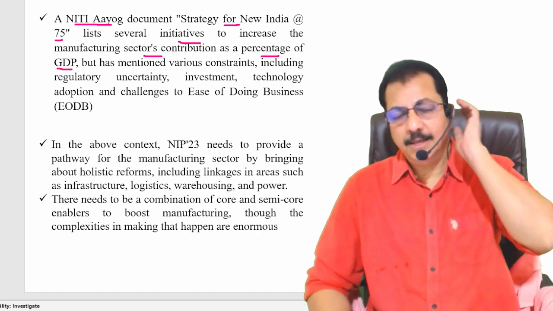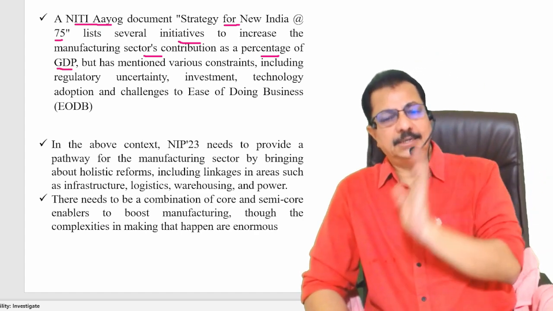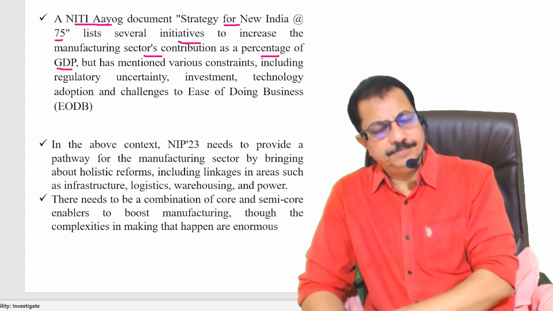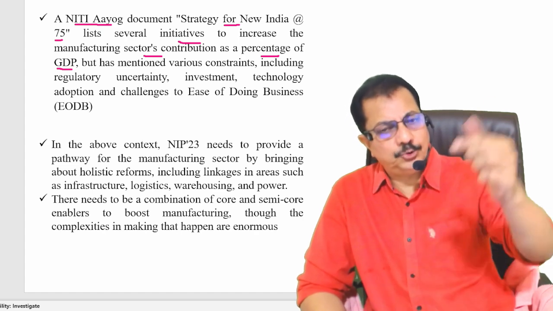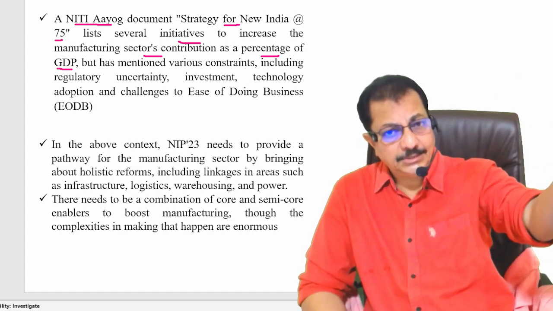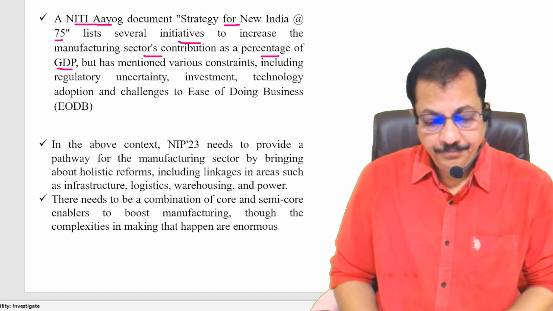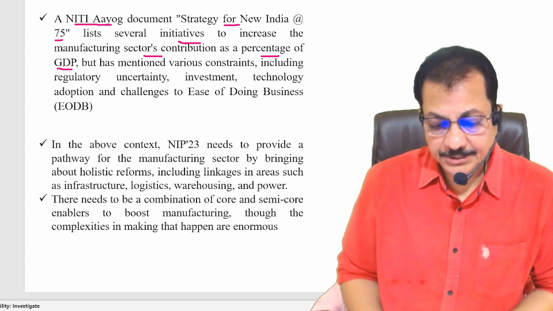Right? So what is the contribution of the manufacturing sector in our GDP? 16%. So that 16% has to be increased. Yes or no? Clear? Now, it has also mentioned various constraints.